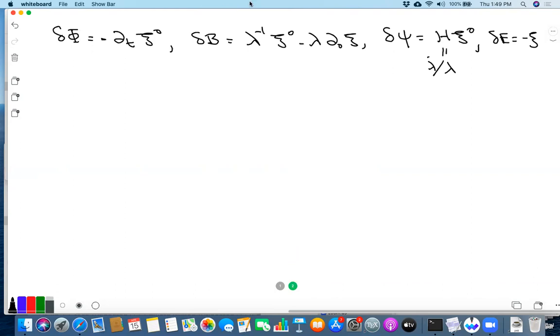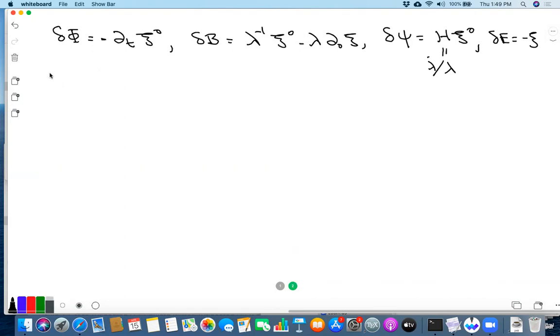So at this stage, you can proceed in two ways. One is that you can use this xi to set E equal to 0. And because lambda is non-zero, we can then use this xi naught to set B equal to 0.